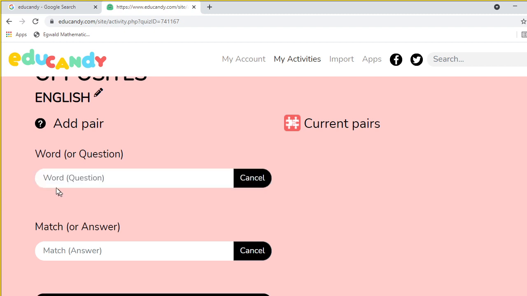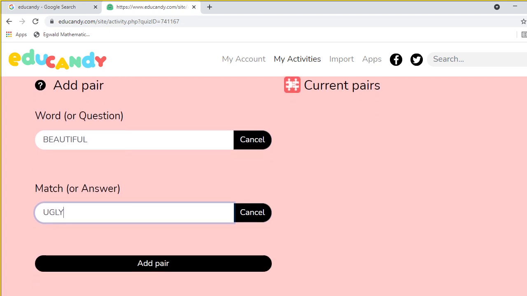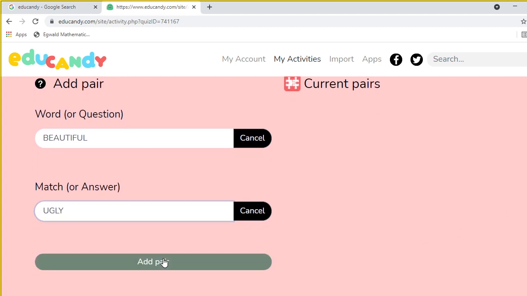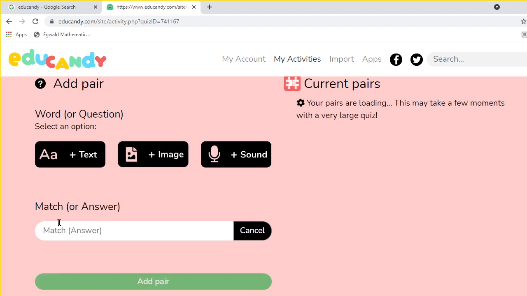Put the plus and put your name. What are the opposites? I really forgot. Beauty, beautiful. The antonym, the opposite, is ugly. Okay, so one pair is ready now. If you don't want it, you can cancel it, no problem. Add another pair. One pair is ready, beautiful, ugly, and add another pair.